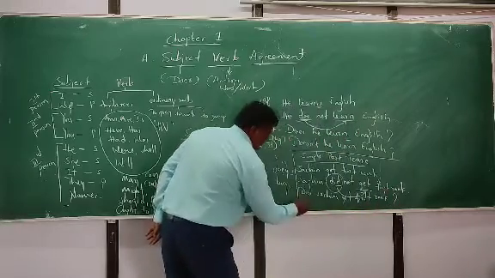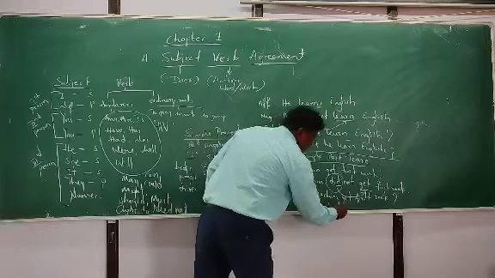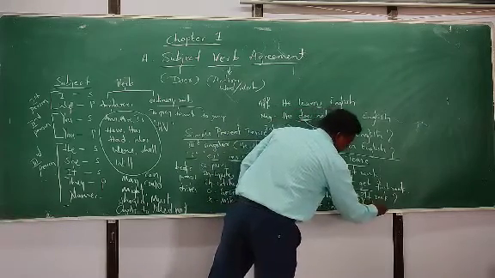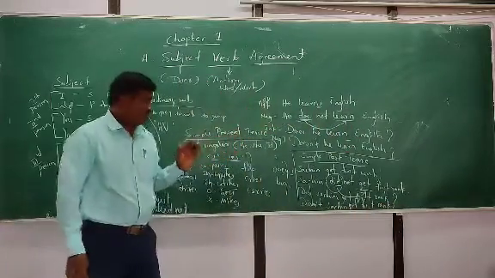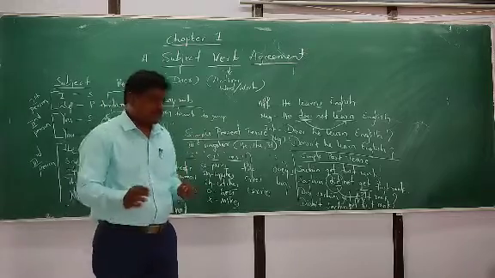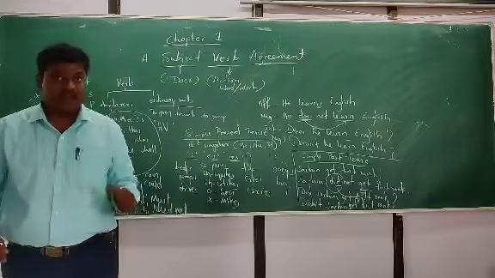Then again, didn't Sachin get first rank? So this is the basic concept, basic rules. Okay, let's see some examples.